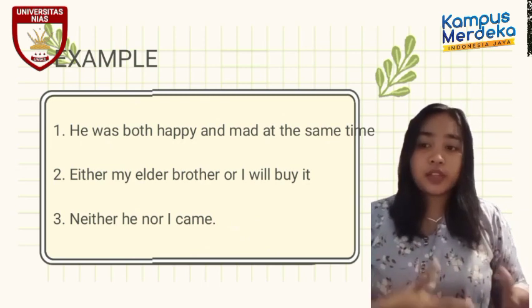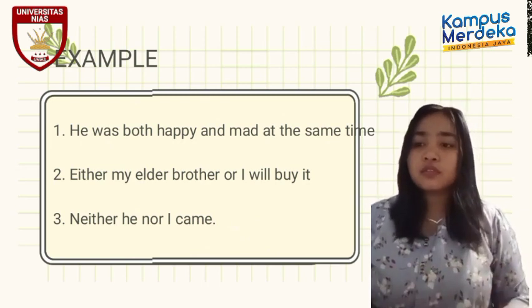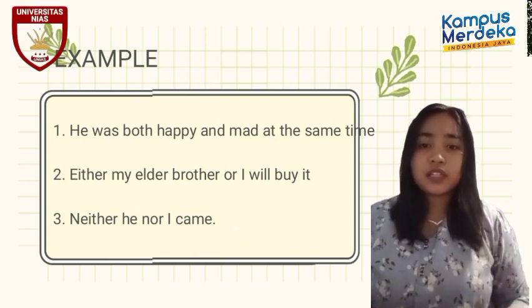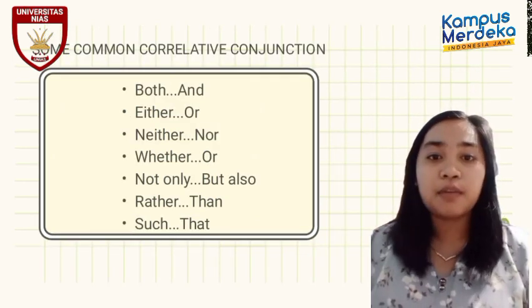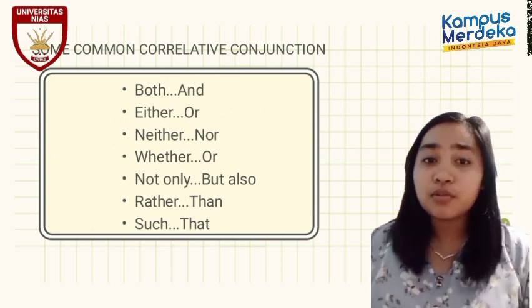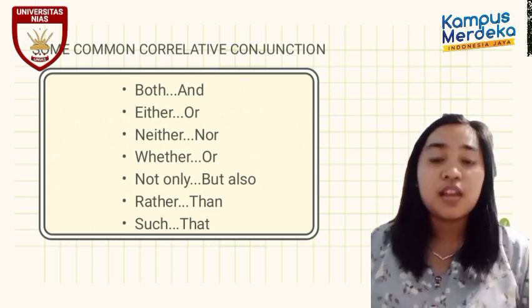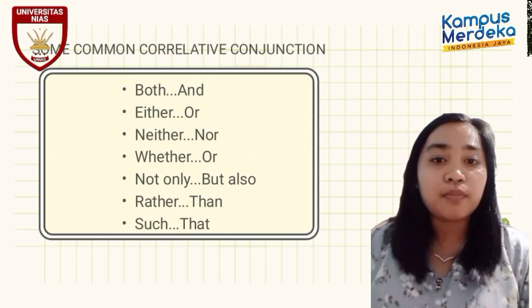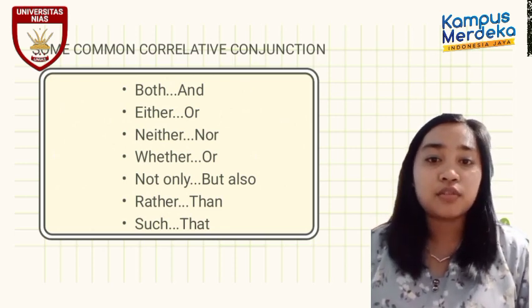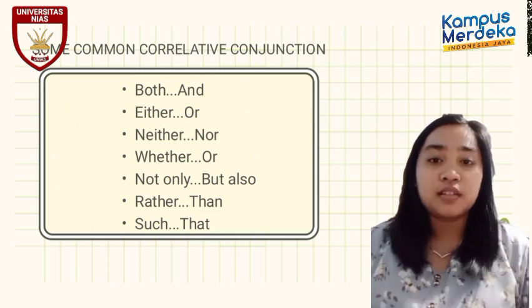The use of both and for nouns is used to describe the two nouns involved together. The next, some common corrective conjunctions. The first, both and. The use of both and for nouns is used to describe two nouns involved simultaneously. For example, I have both a cat and a dog as pets. Both and, this is corrective conjunction.